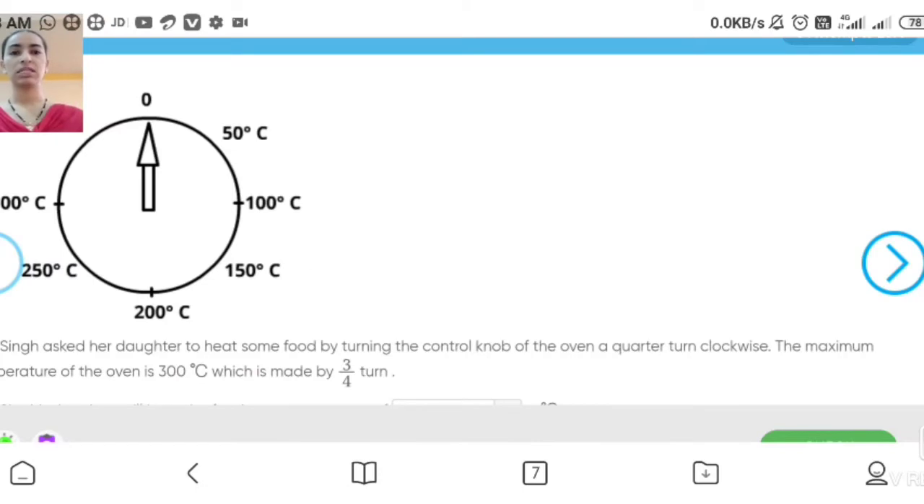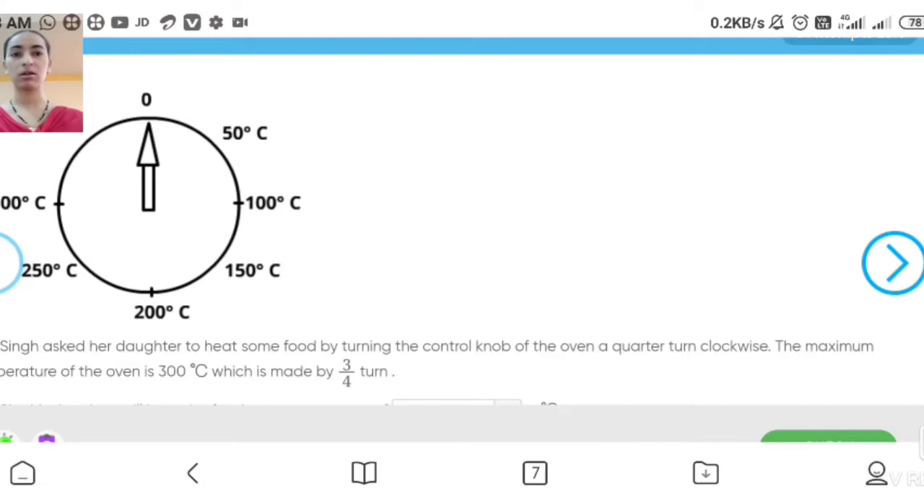Let's see another example. Now you can see this is a figure. In that some degrees are given: 0, 50, 100, 150. It is not degree, it is Celsius. That means temperature is given. Okay, temperature in degrees. So Mrs. Singh asked her daughter to heat some food by turning the control knob of the oven a quarter turn clockwise.